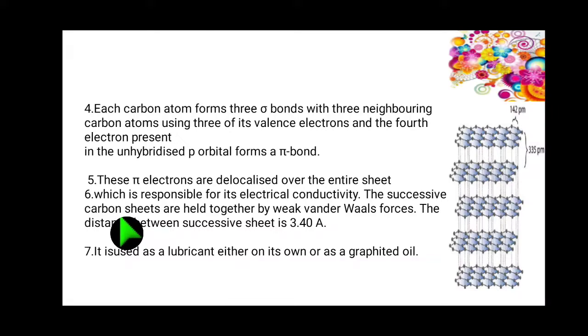These successive carbon sheets are held together by weak van der Waals forces. Each sheet composed of hexagons is held together by weak van der Waals forces. The distance between successive sheets is 3.40 Angstrom units.